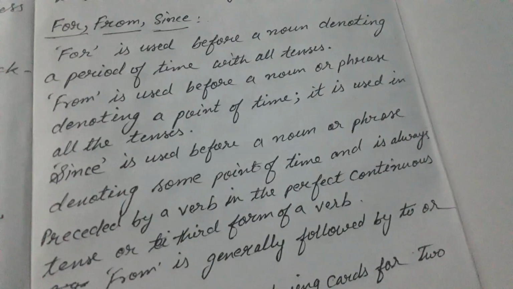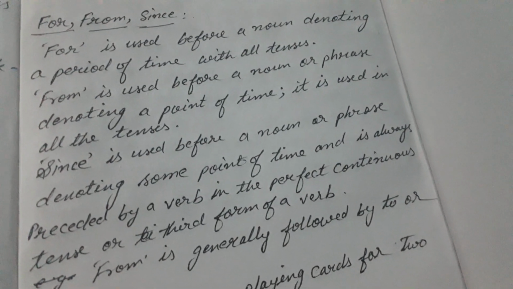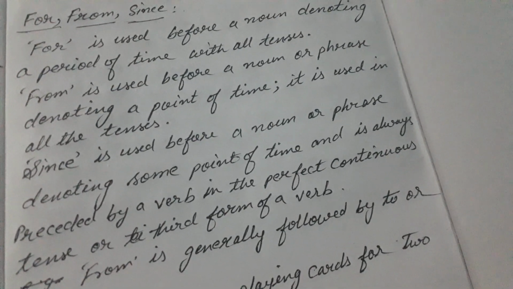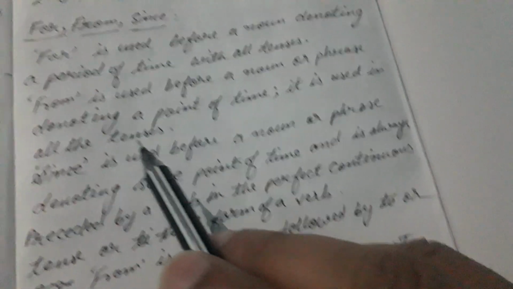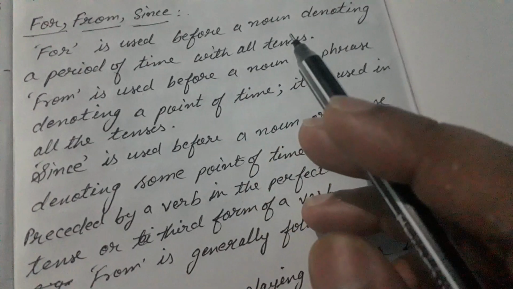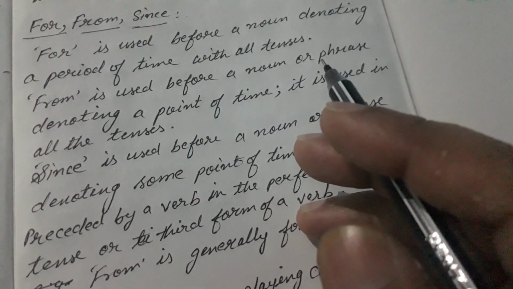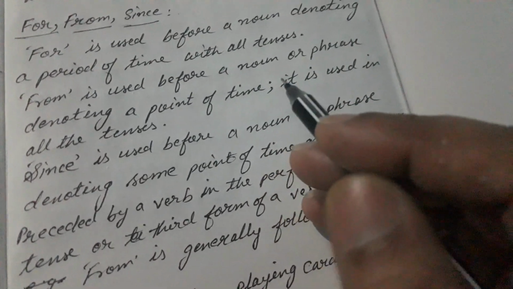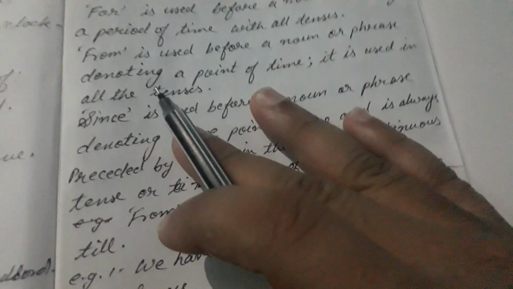So you have to keep in your mind that if the sentence is in present perfect continuous or past perfect continuous, or in present perfect tense or past perfect tense, and in that there is a point of time, we have to use since there. And if the tense is different, like simple present tense, present continuous tense, simple future tense, and you want to show the point of time, you have to use from.